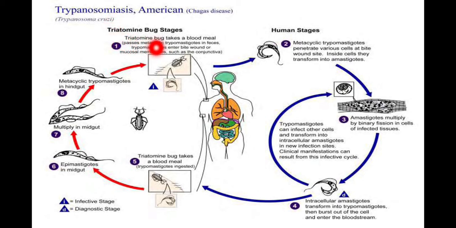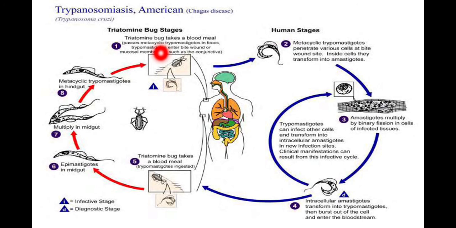So starting with this stage 1, if a triatomine bug is infected with Trypanosoma cruzi, when this triatomine bug bites an uninfected human being, it takes a blood meal and at the same time it passes feces, or defecates, on the skin of the human being. This biting results in itching or irritation of the skin. Therefore, the human being rubs that skin, which results in the introduction of the metacyclic trypomastigotes present in the feces of the triatomine bug, because the triatomine bug passes feces when it bites for a blood meal.